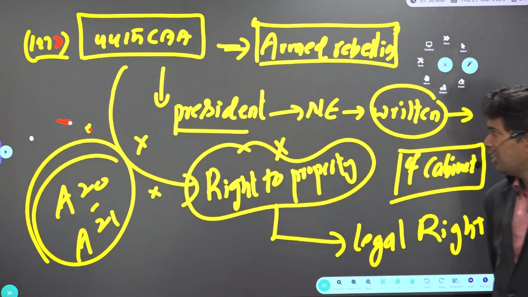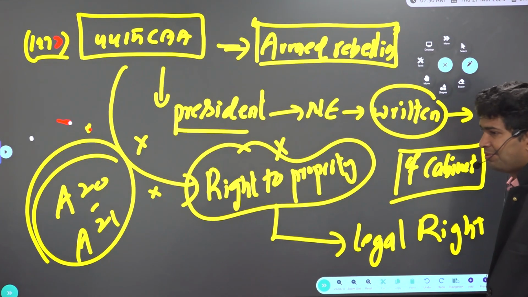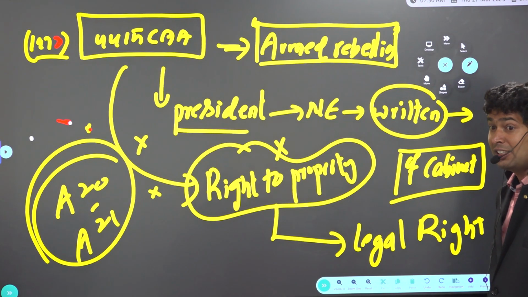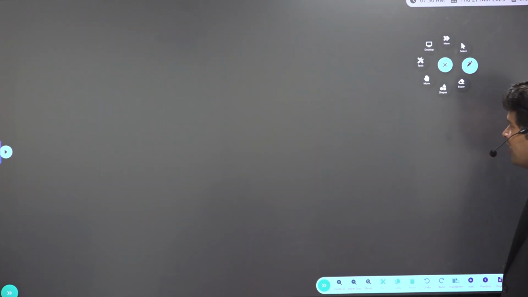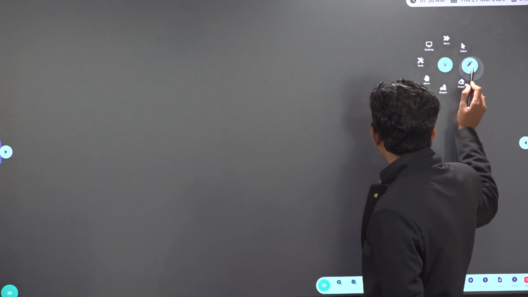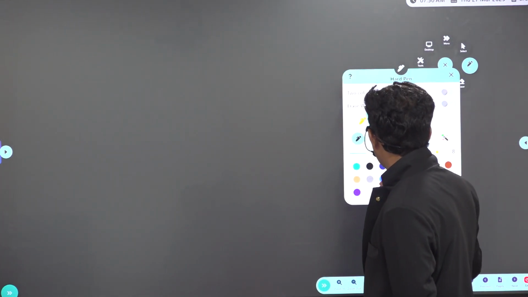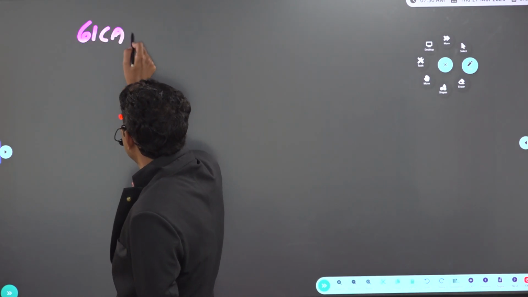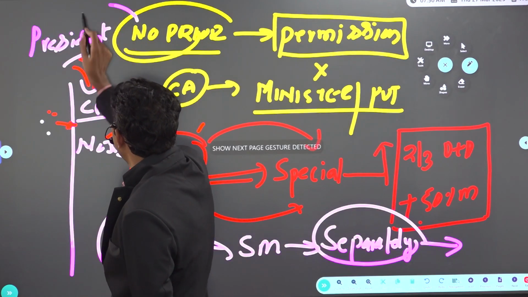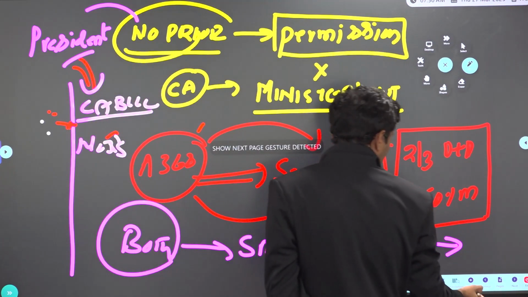Then what is the minimum age for participating in the elections? To contest in the elections. 21 years. So earlier, what was the minimum age to participate in the elections? 21.